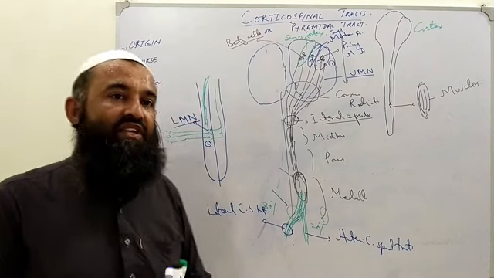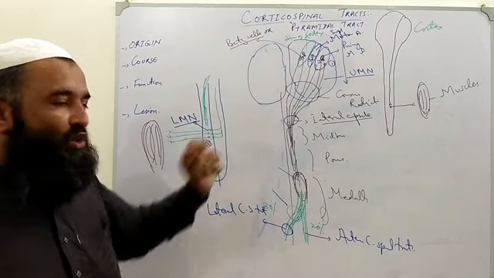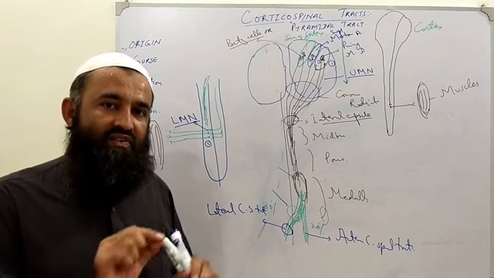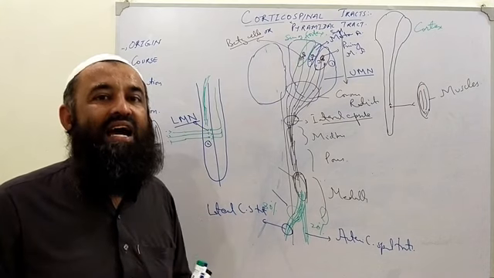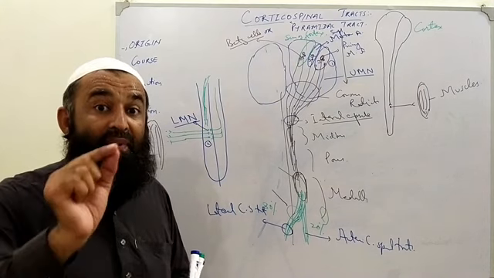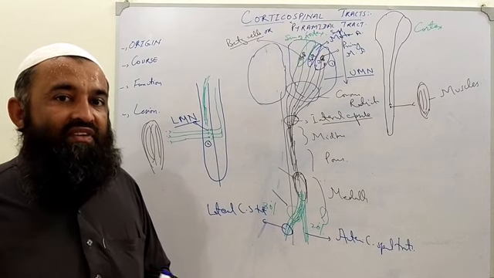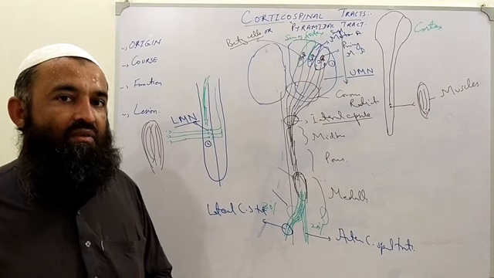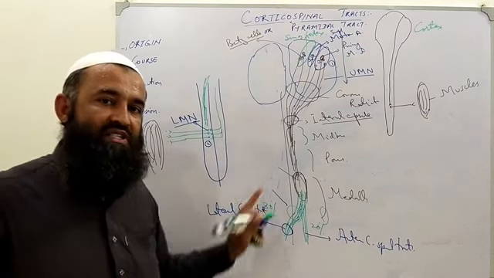This tract basically controls very important skilled movements, like when we are writing, doing a skilled task, painting, or doing a skilled activity, making a thing, architect-type work. That will be the function of this tract.